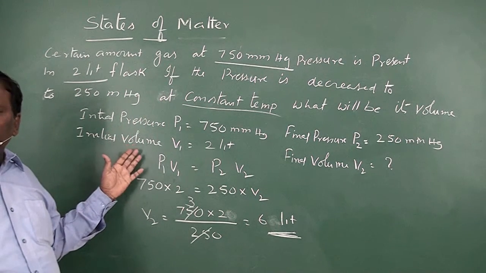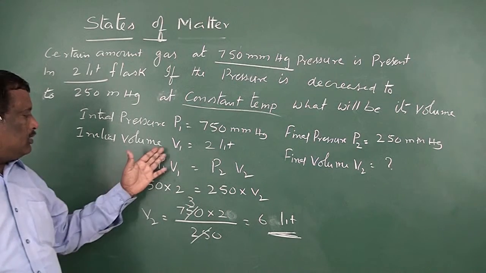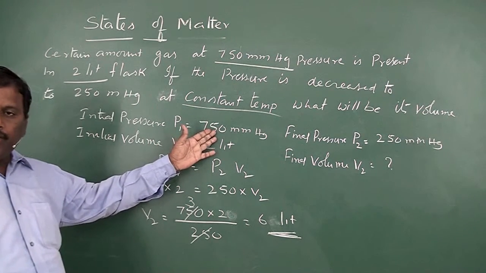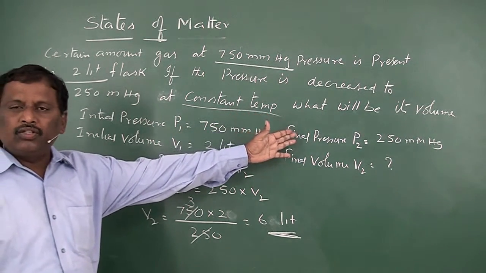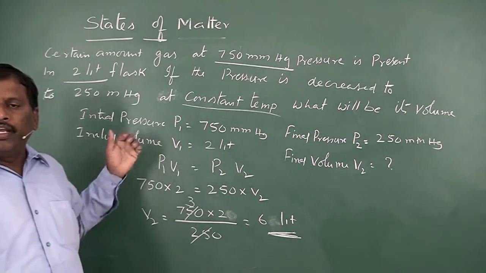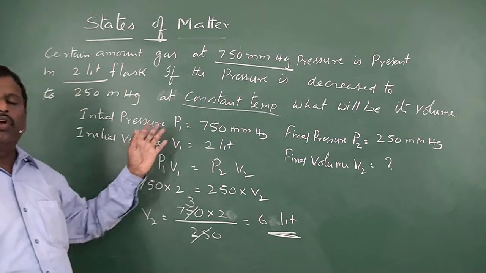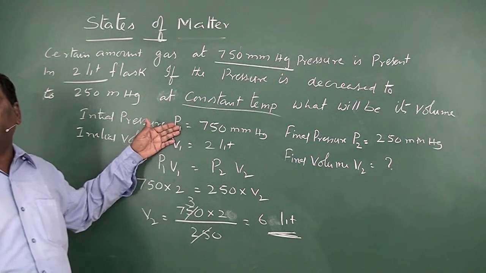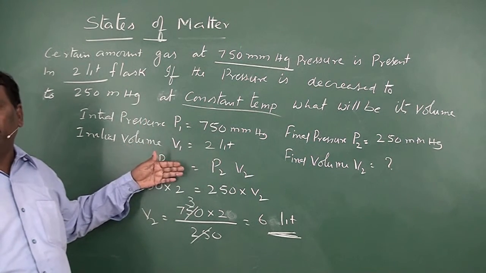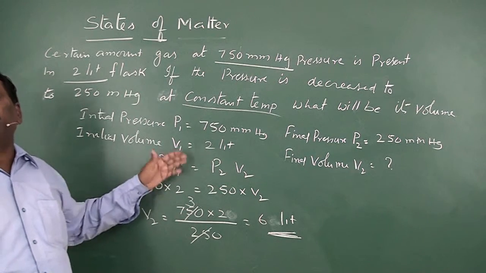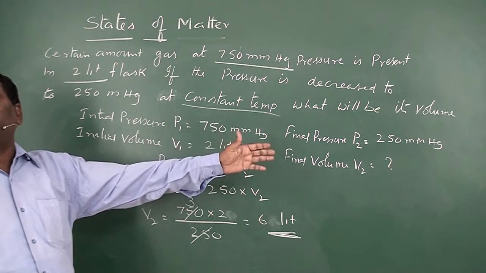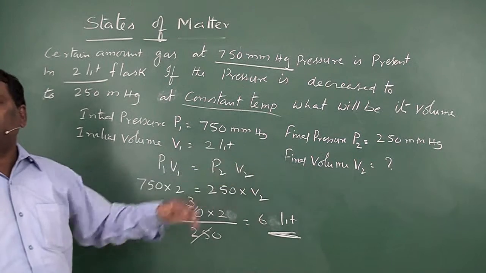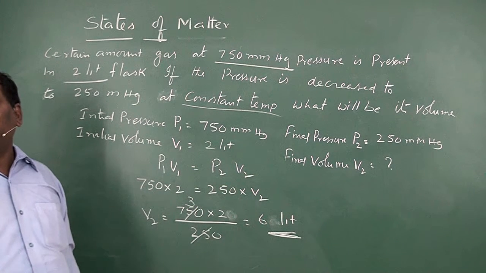Initial pressure is 750 mm Hg, final pressure is 250 mm Hg, initial volume is 2 liters. Initial pressure times initial volume must be equal to final pressure times final volume. That is Boyle's law: P1 V1 is equal to P2 V2.